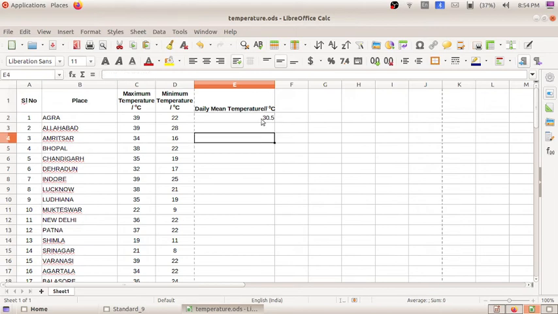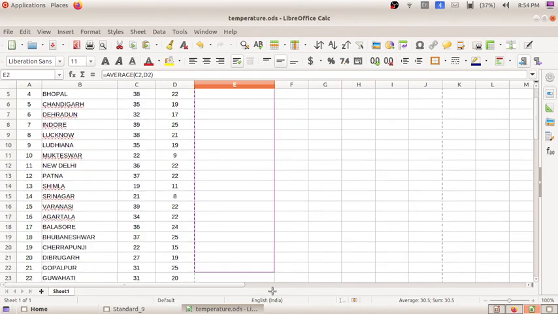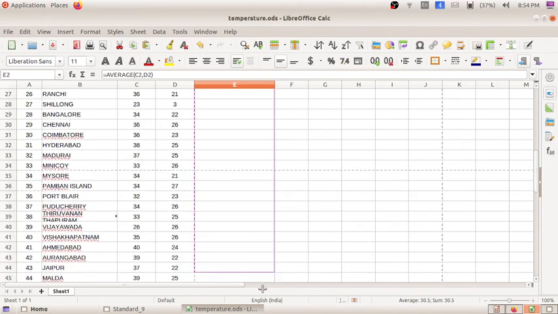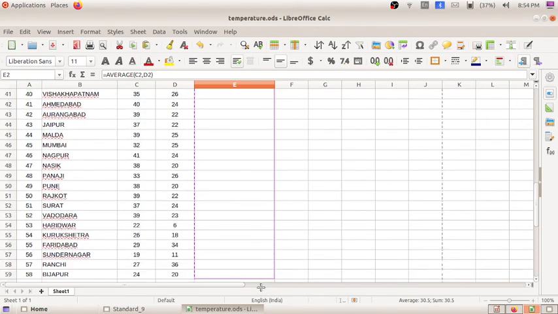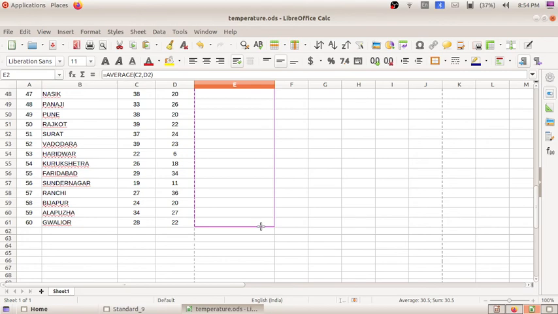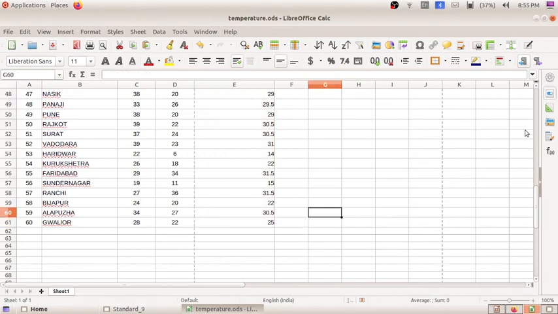By using the fill handle method, you will automatically get the answer for all the cells. When we place the cursor, you can see a plus sign. Just drag over all the locations. There are 60 places, so drag over the 60 places and you can see the answers come automatically.